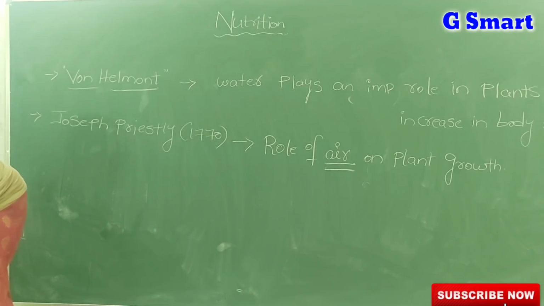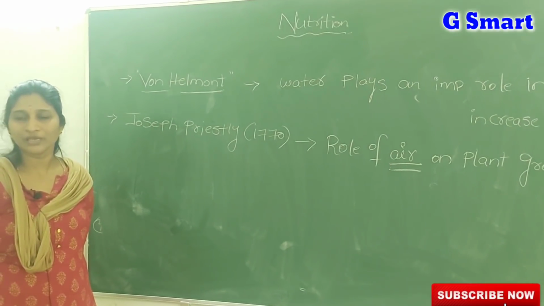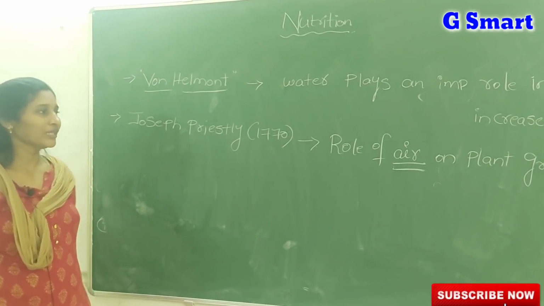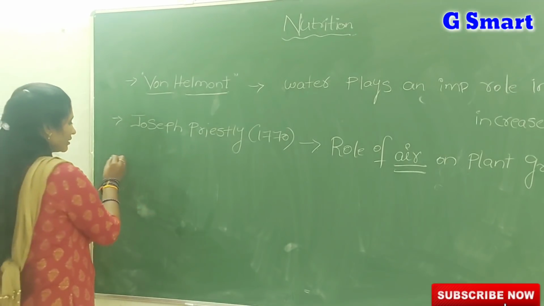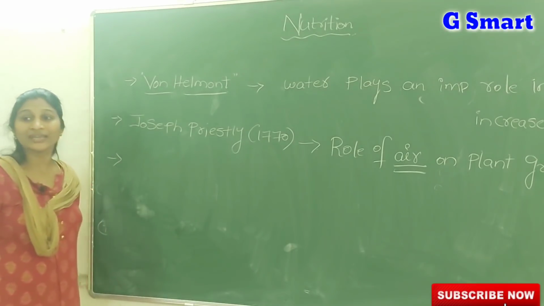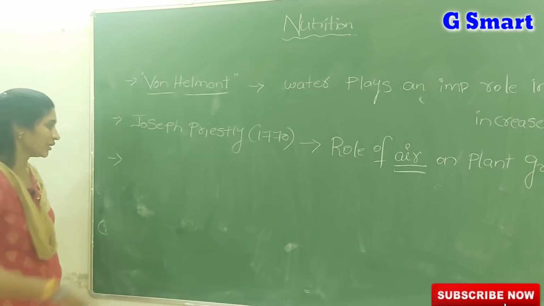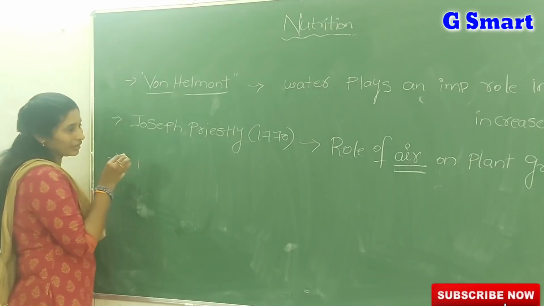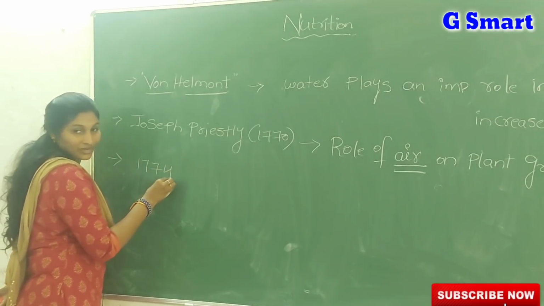So is the air really needed for photosynthesis? What we should learn in that equation: CO2 is utilized. CO2 is one of the components in the air only. So is air necessary or not? Surely air is one of the major important factors for photosynthesis. He conducted several experiments about the role of air, and in the year 1774,